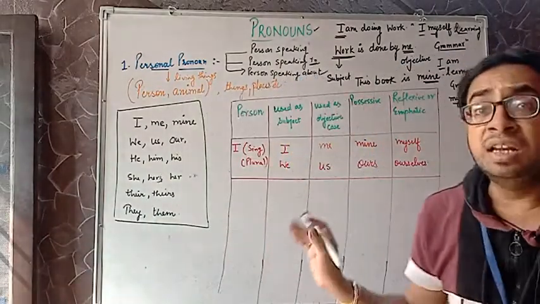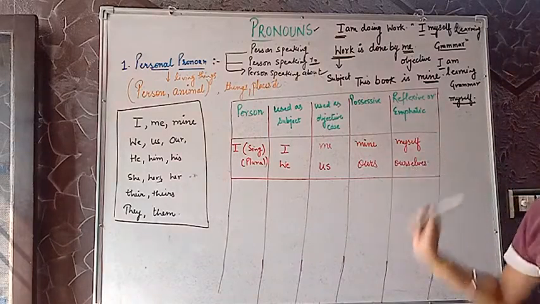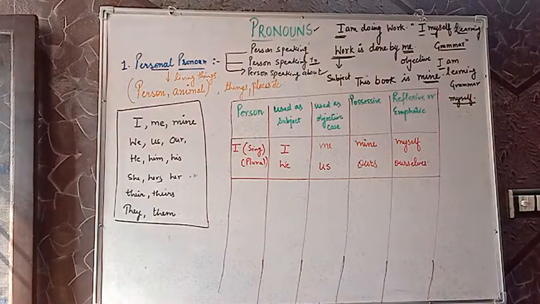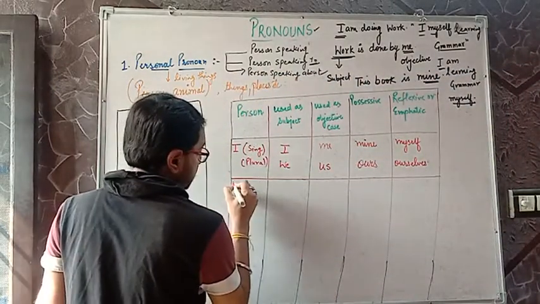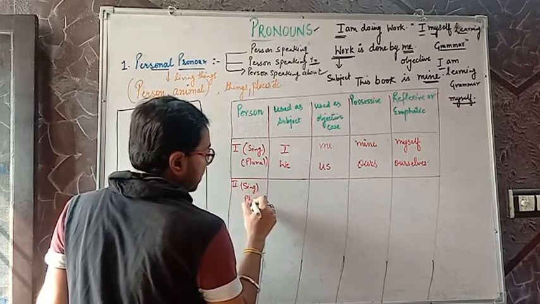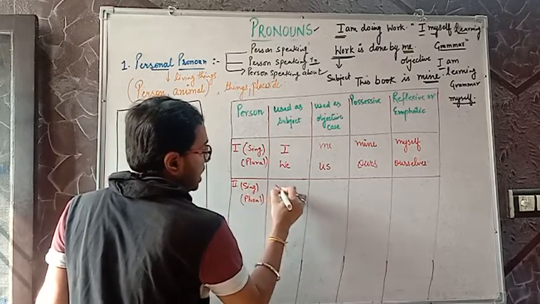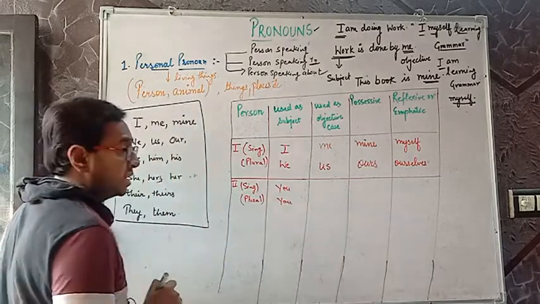I think we are clear with this with the help of various sentences too. Just have a look. Meanwhile, we start with the second person. So, we'll be discussing the second person. Second person is singular or plural basically, but we always use the same thing. That's you. You as the subjective case.